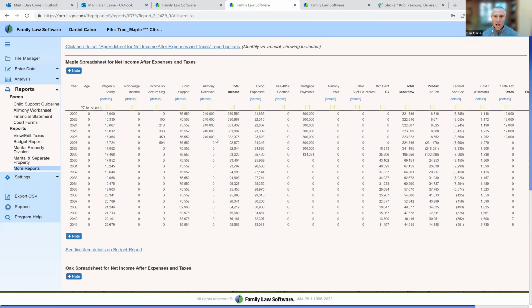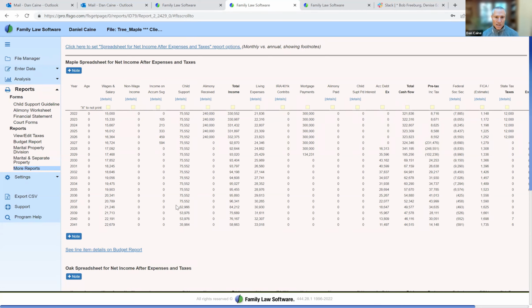When that alimony stops, that really throws Maple into a negative cash flow situation, big time. But a couple of years later, Maple is rescued because the mortgage payments stop also, and that sustains Maple, and the child support payments, fortunately, are continuing.